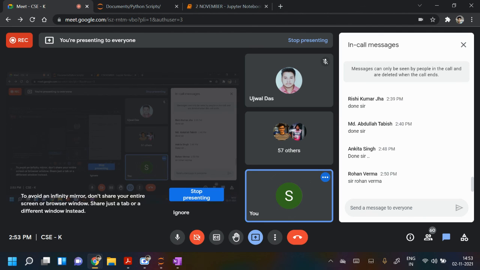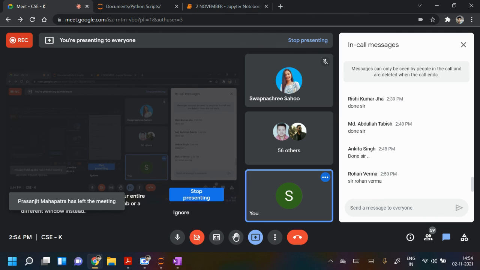Basant. Yes, sir. Sasank Kumar. Sejal Mohanty. Swapnasri Sahu. Present, sir. Swayam Sarthak. Kriti Kumari. Aniket Das. Saubhagya Shankar Das. Present, sir. Akash Kumar. Present, sir.